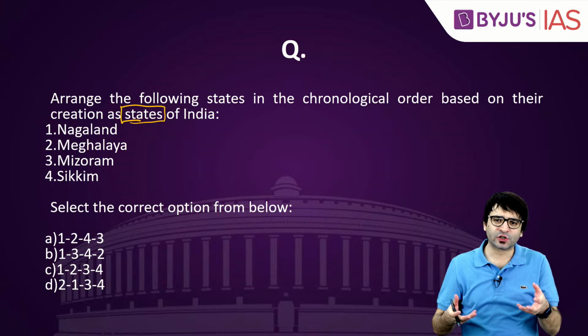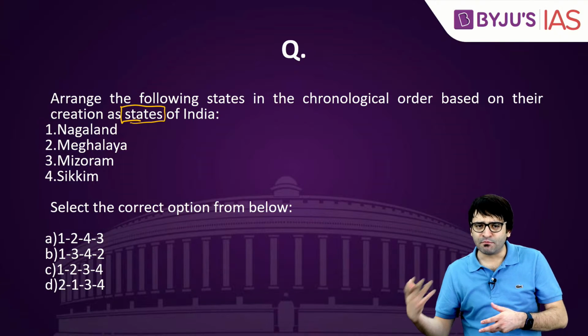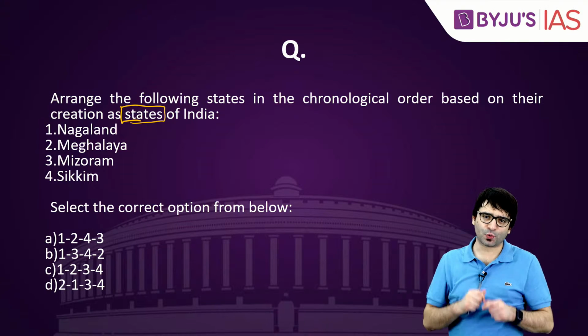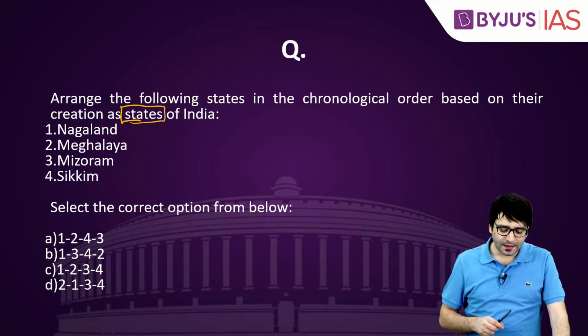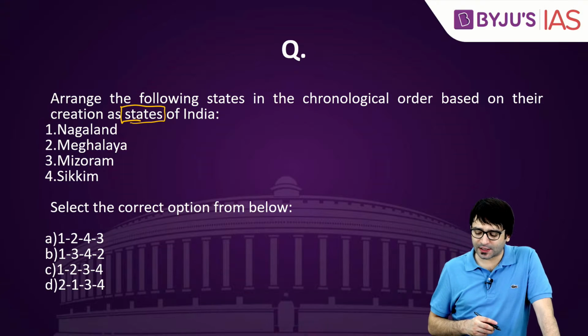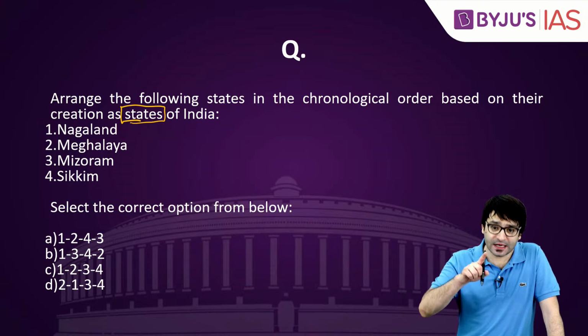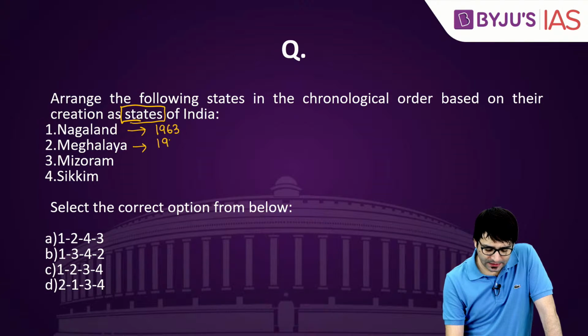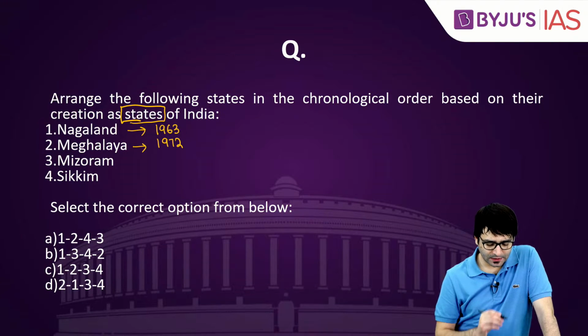And there were skirmishes and tensions between Mizoram and Assam, also tensions in Nagaland. That is why this question is asked at this time. Arrange the following states in chronological order based on their creation as states. Nagaland was created in 1963. Meghalaya was created in 1972.